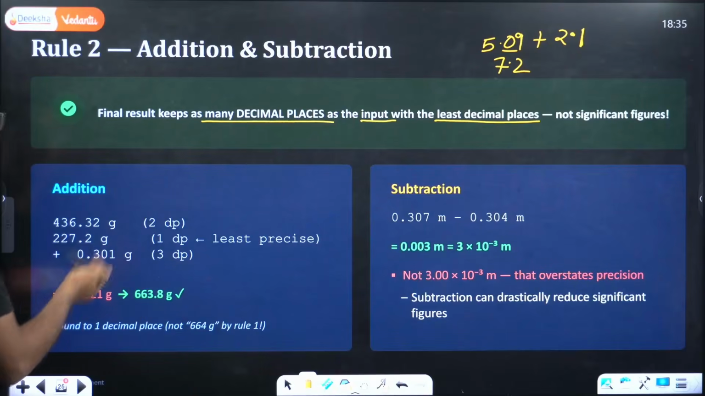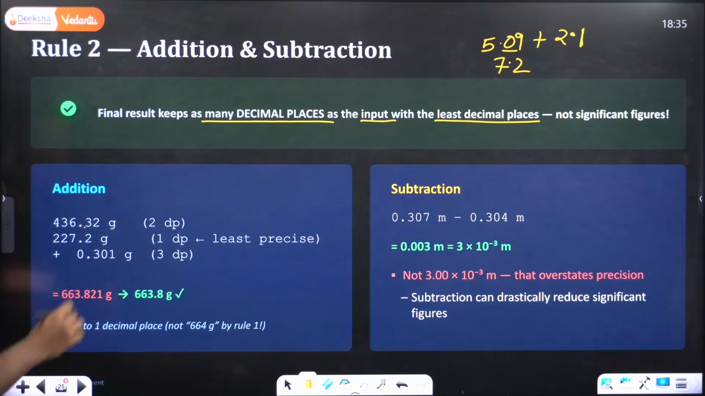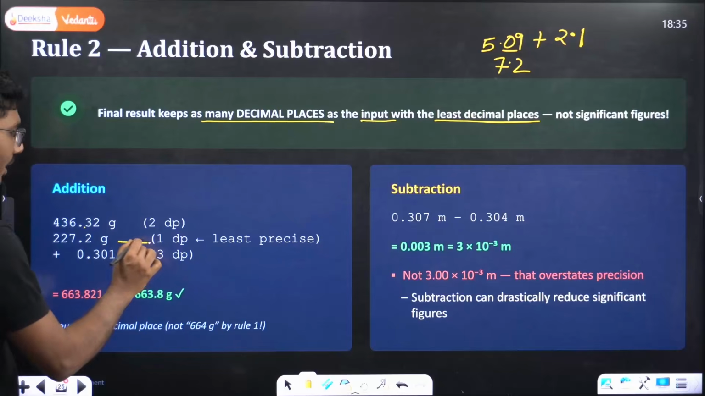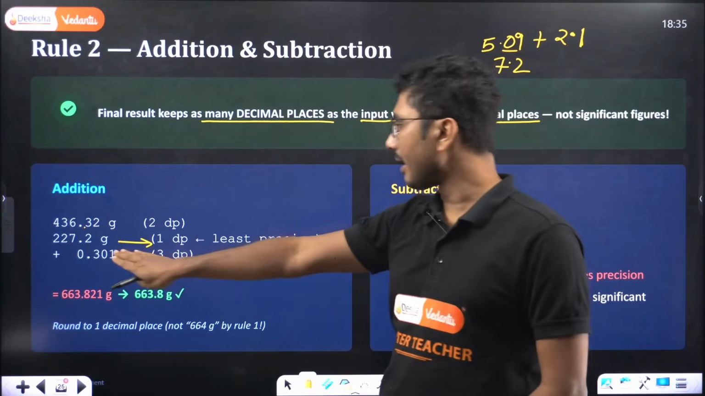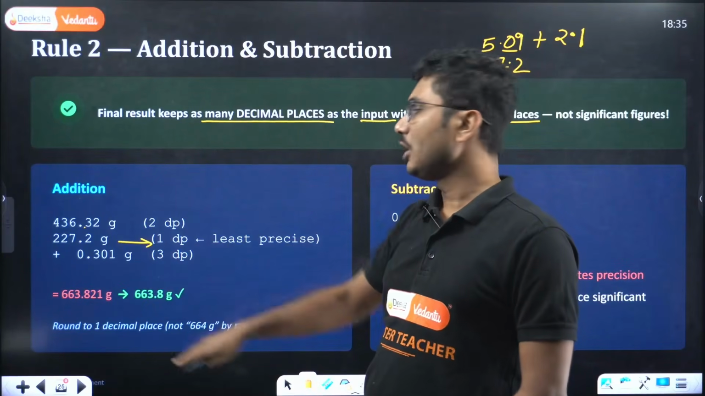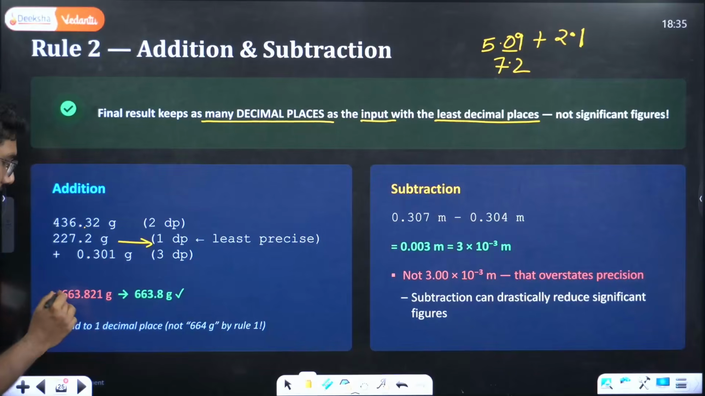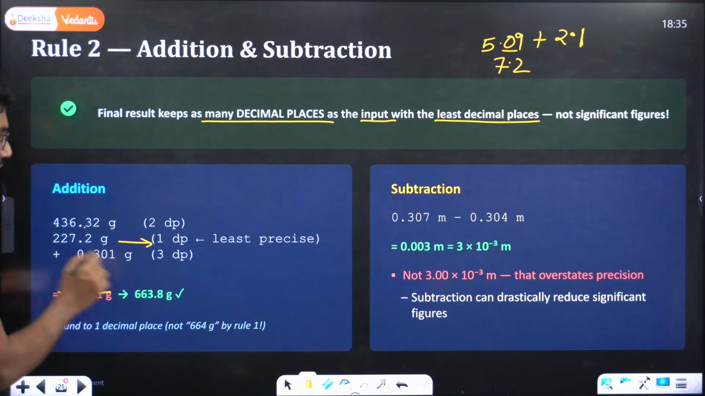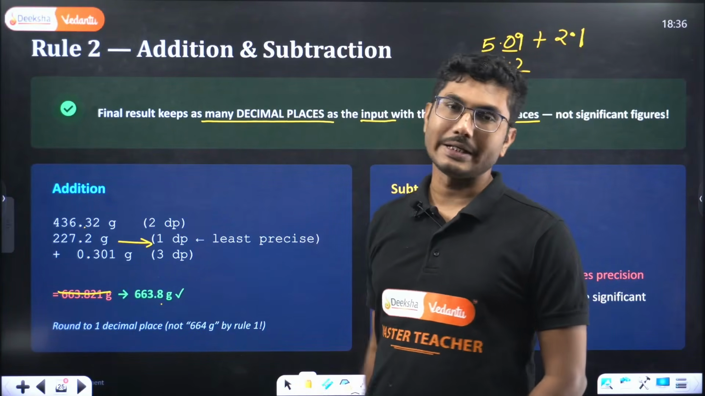For example, here you are adding 3 numbers, 436.32, 227.2 and 0.301 gram. Now, if you see that out of all these numbers, this one has only 1 decimal place. This one has only 1 decimal place. So your answer should not be adding them completely and getting a result. Your answer should only contain up to 1 decimal place, that is shown over here, which is 663.8 only.